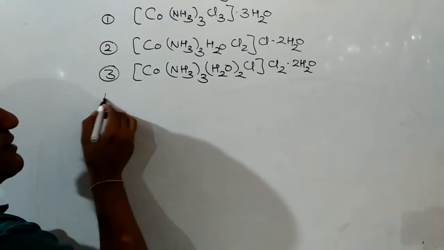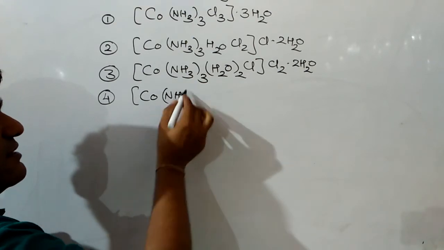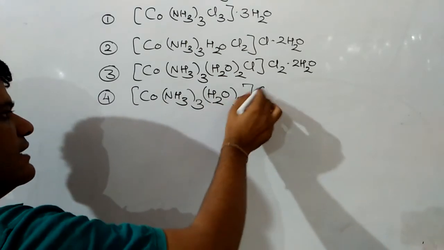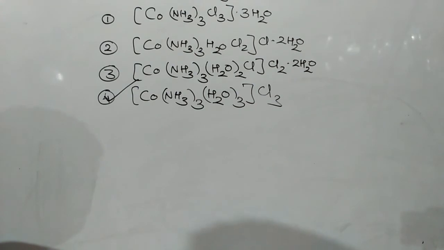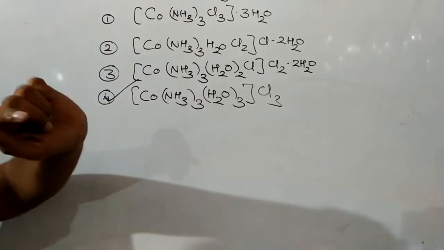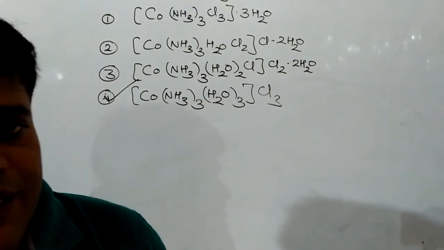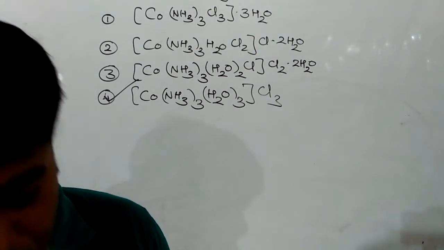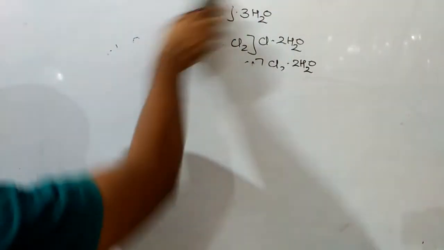And the last option is [Co(NH3)3(H2O)3]Cl3. So the last option will be the correct option, because it will produce 4 ions. The third one will produce 3 ions, the second 2 ions, and the first one no ion. So the least conductivity will be for the first, and the most conductivity will be for the fourth one, because the more the number of ions produced, the more the conductivity. The same question may be asked in your exam.